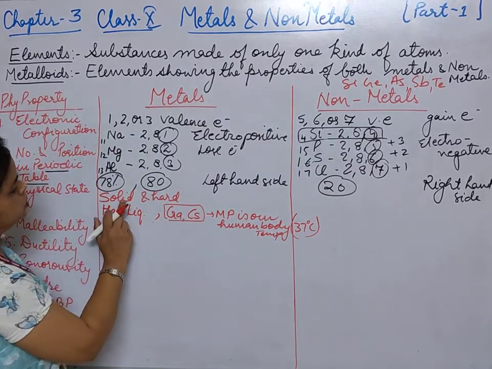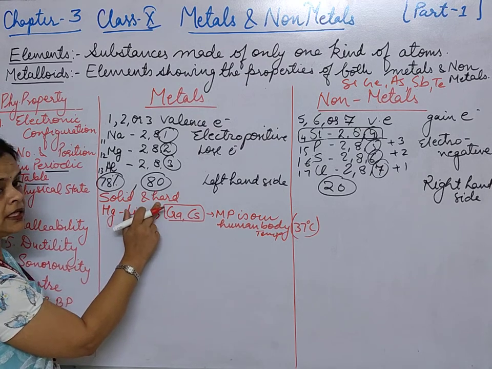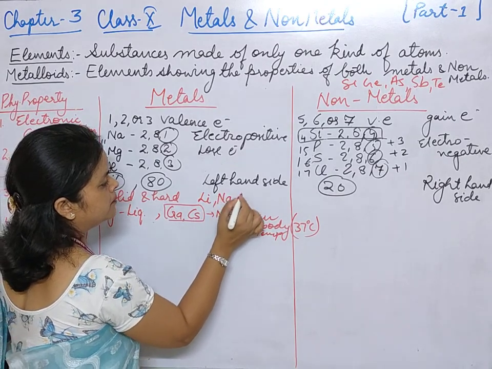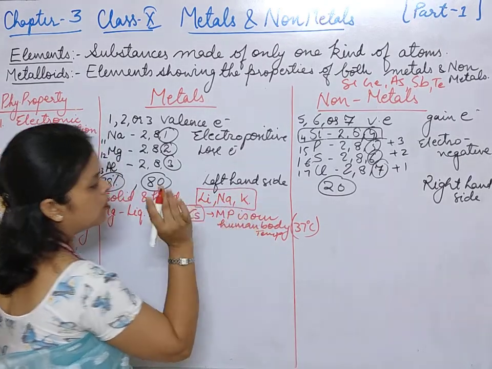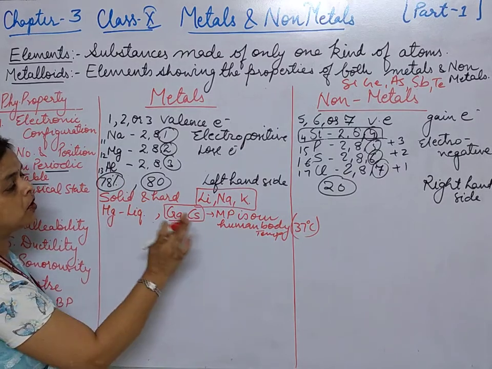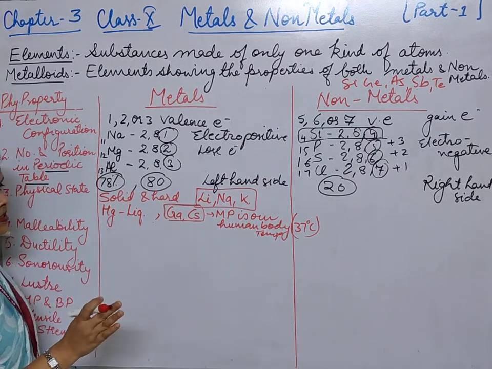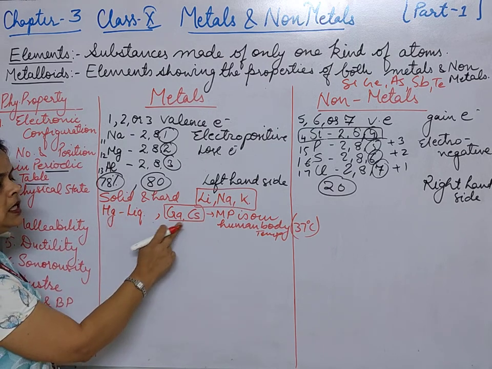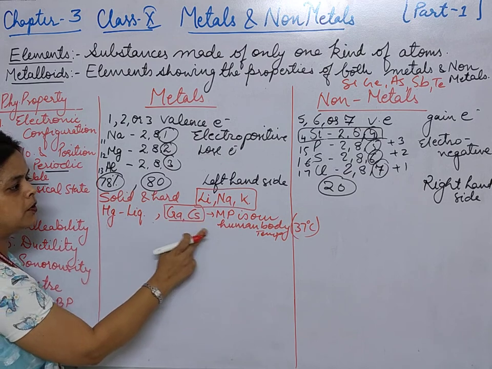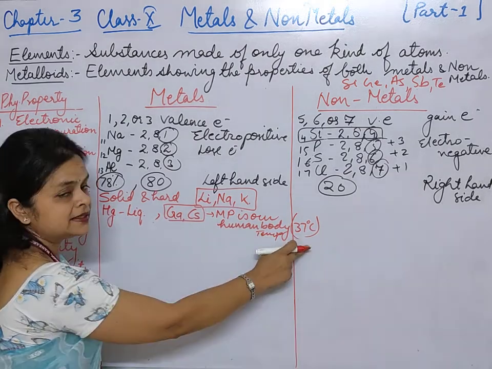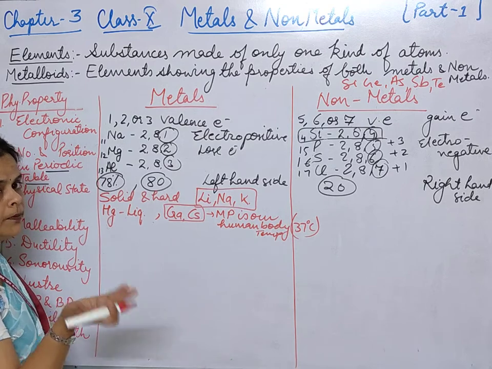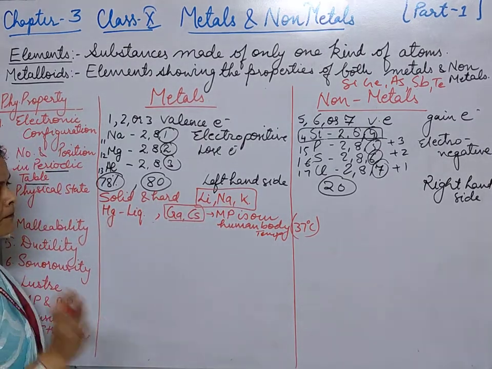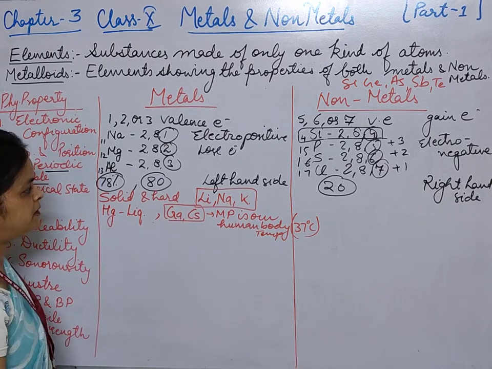Now, solids, we are seeing the exception, hardness. They are generally hard except lithium, sodium, potassium. Students, the questions are always framed on the exceptions, so please remember the exceptions. They are solid and hard, but mercury is liquid. Gallium and cesium have a very low melting point, around the human body temperature. At 37 degrees Celsius, they melt. On keeping on your palm, they melt. And lithium, sodium and potassium are soft metals. They can be cut with the help of a knife.